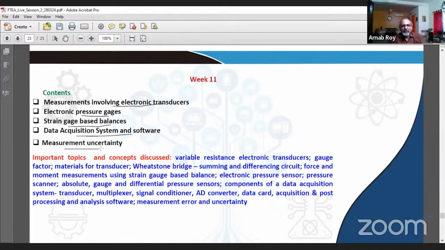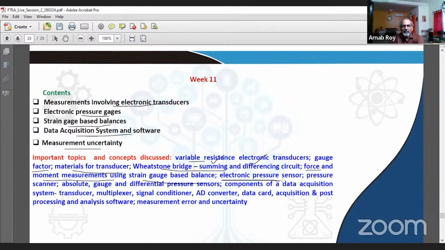We looked at different types of electronic transducers, like variable resistance transducer. We learned about gauge factor, the different materials for transducer, how they are applied in Wheatstone bridge arrangement in the form of summing and differencing circuits, how they are more appropriate for either the moment or force measurements, while we apply it in strain gauge-based balances.